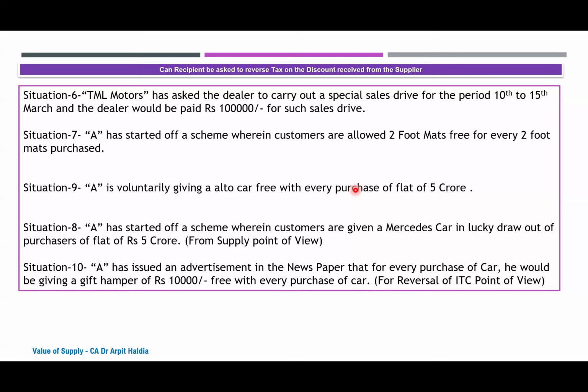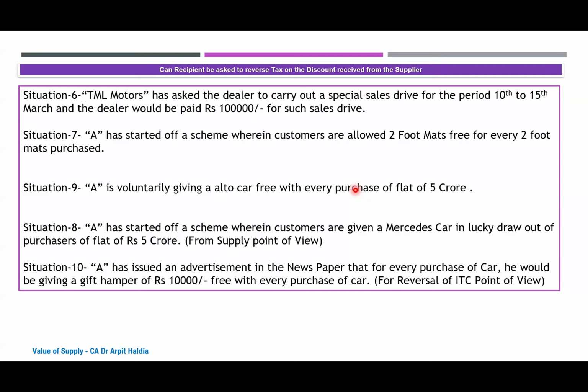In my opinion, section 17(5)(h) first has to be seen, because either it would be a gift or it would be a supply. Once it is a supply, it is being sold. Or if it is a gift, then section 17(5)(h) would first come into play, then 17(5)(a).